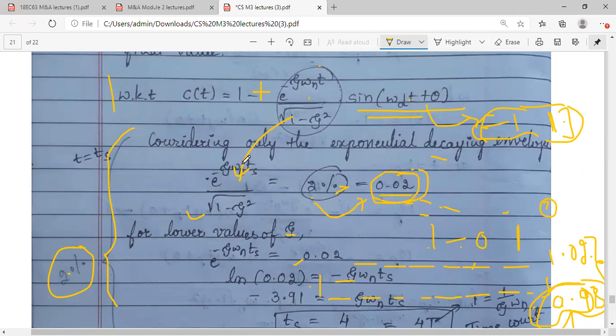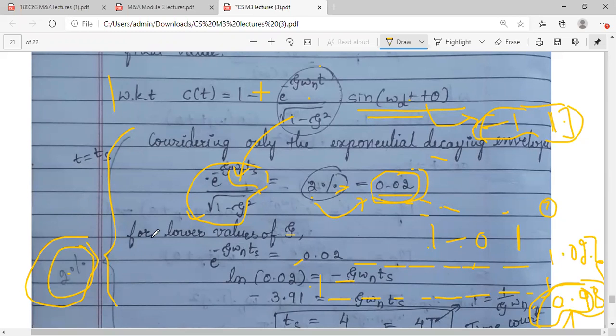Okay. So exponential divided by root of 1 minus zeta square, you take this as 0.02 because we are taking the tolerance band of 2%. Now, if I assume zeta value is lower, because we have 4 different cases for this damping factor, equal to 0, equal to 1, greater than 1 and less than 1, we are doing it for lower values.